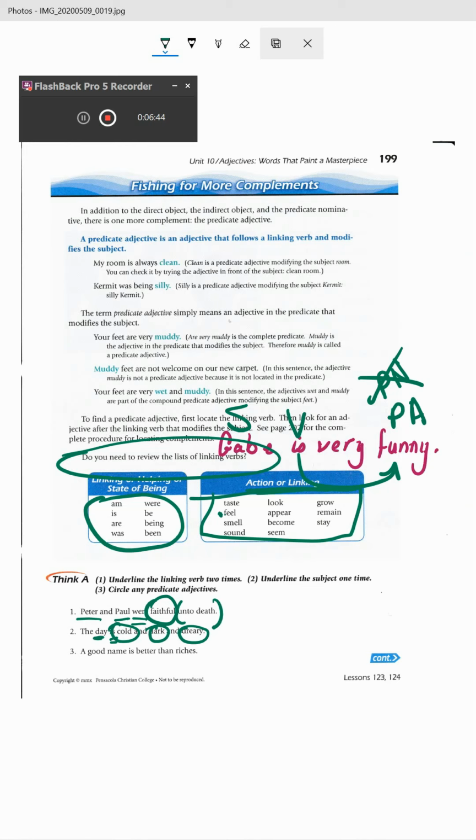It's been so long since I've diagrammed predicate adjectives. I'm looking ahead here. Here we go. Yep. It's diagrammed with a slanted line, just like the predicate nominative would. But these are multiple, so you would do it like this. Let me just get rid of all this again.